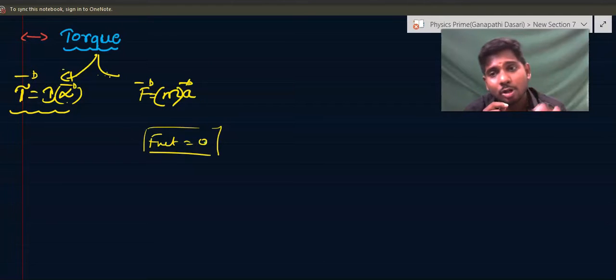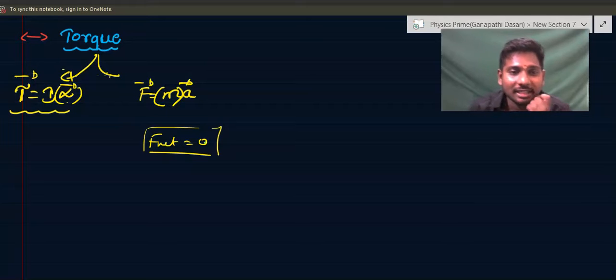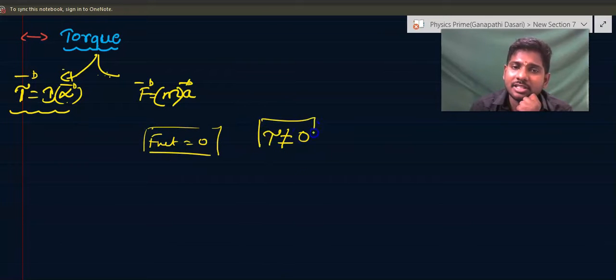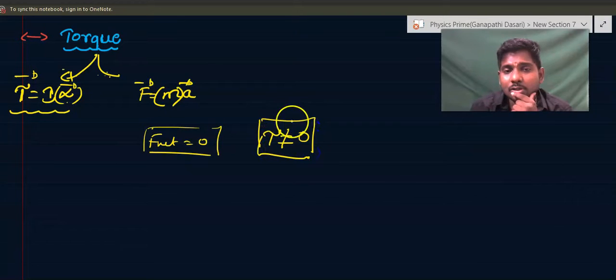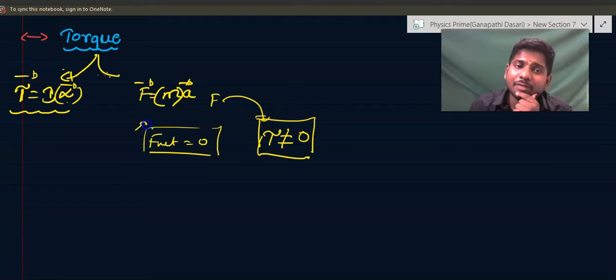The force can be there, but net force can be zero, and still it can accelerate due to one physical quantity called torque. Net force can be zero, but torque cannot. If torque is not zero, the fan can have angular acceleration. So force is required to have torque, but net force can be zero.